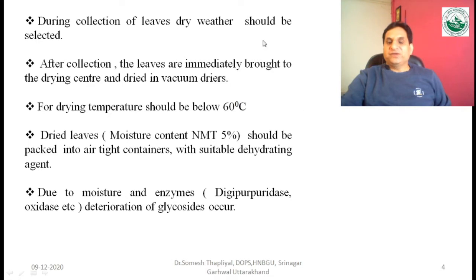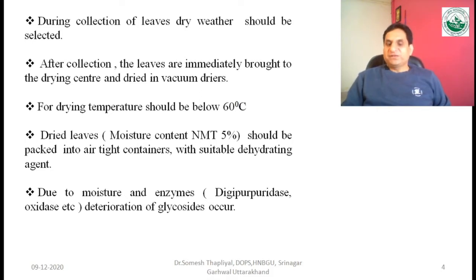That's why dry weather should be selected during collection of the drug, and after collection the leaves should immediately be sent to the drying centers, where they are dried in vacuum dryers. The temperature should be below 60 degrees Celsius, because if the temperature rises above 60, the phytoconstituents will degrade and we will not get the drug of required quality.